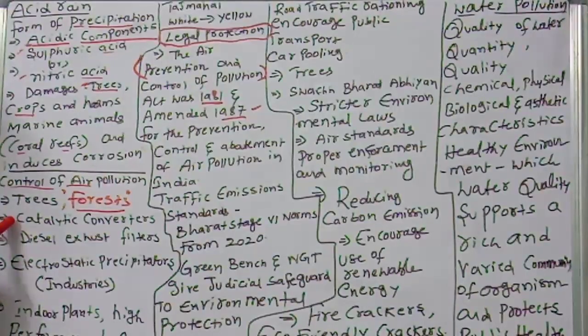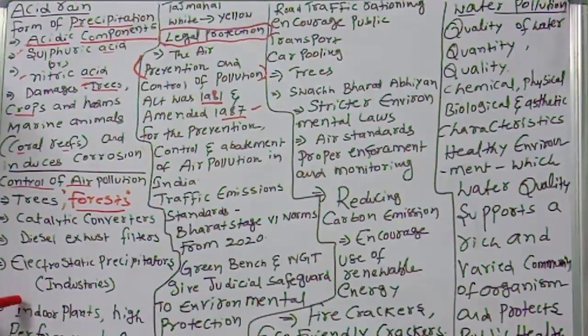Next, catalytic converters in vehicles help to reduce polluting gases drastically. Diesel exhaust filters are very useful to control the pollution. Next, electrostatic precipitators, we should use for controlling industrial pollutants.